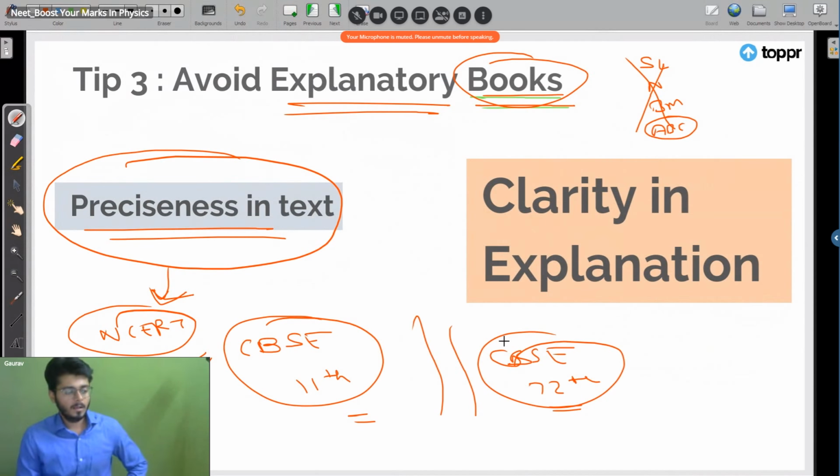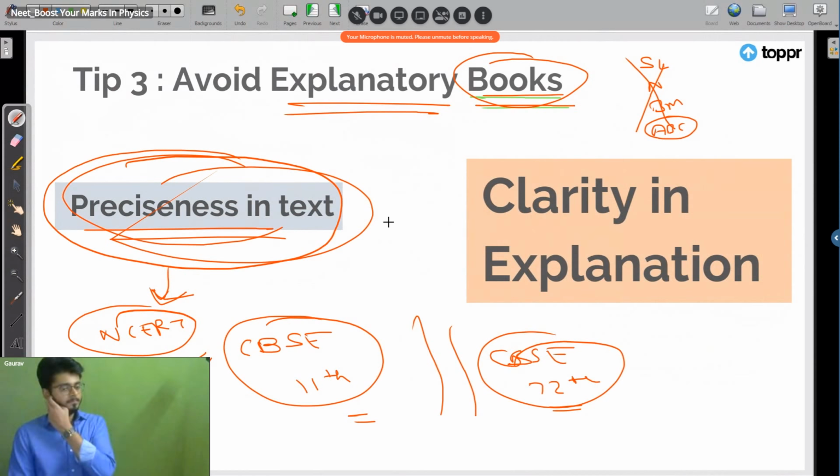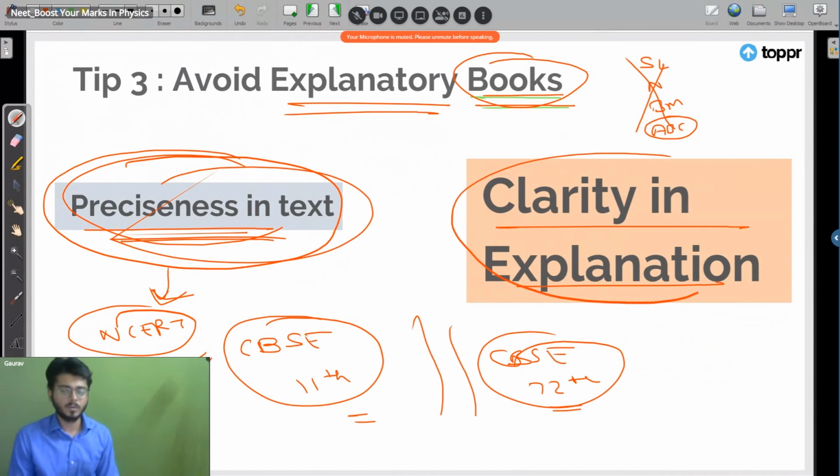Cool. All right, everyone, so this part is clear. Any problem in this part? What kind of book you should use and what kind of book you should not use? Chalo, very good. ICSE batches are in the pipeline, and we are pretty soon going to start all of that as well. So we need two things: preciseness in text and clarity in explanation. Clarity in explanation you can get from the class. Do not go for a book that provides you a lot of explanation.